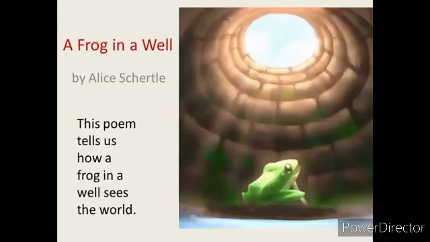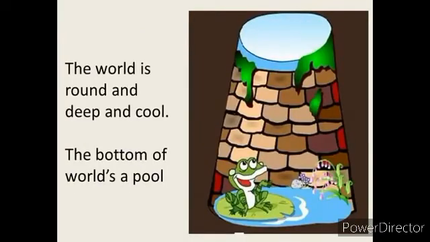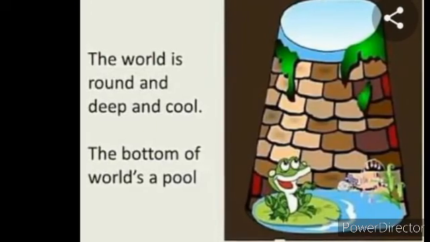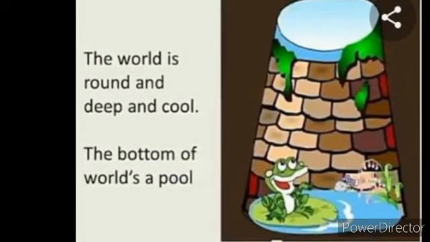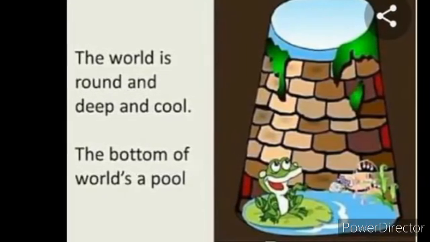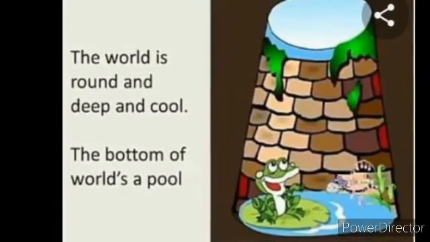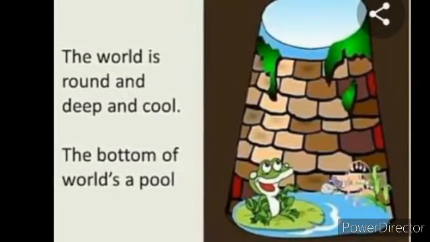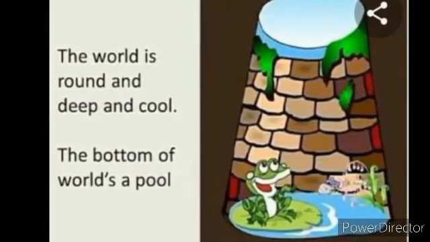The world is round and deep and cool. How is the world of the frog? The frog is telling, yes, my world is round and deep and cool. Why is it cool? Because at the bottom of the well there is water and it is always cool. The frog is telling, I'm so cool at the bottom of my world. The bottom of the world is a pool. It's telling it's like a pool because there is water, with just enough room for a frog alone.